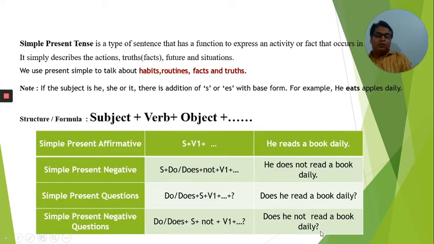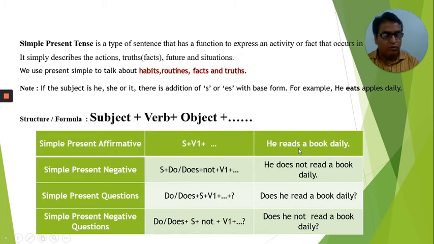One more thing which we have to remember, that when the subject is he, she, or it, and we are adding the sound of s in the spelling, s or es with the base form, this will be done only once in a sentence. So here in this positive sentence, we have added s and we made it reads. Now, in the negative sentence, we are saying that he does not read. We are not saying that he does not reads, because we use the sound of s only once in a sentence.